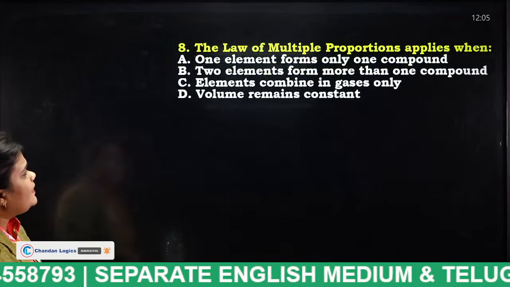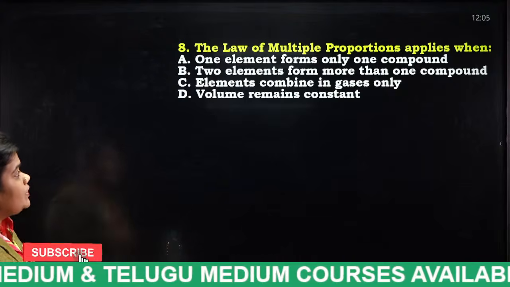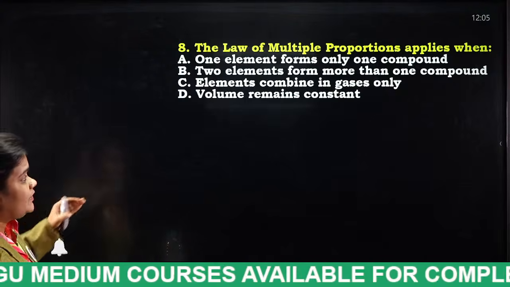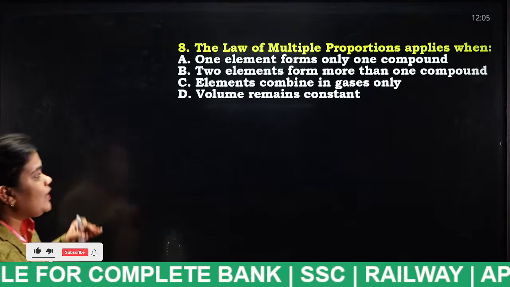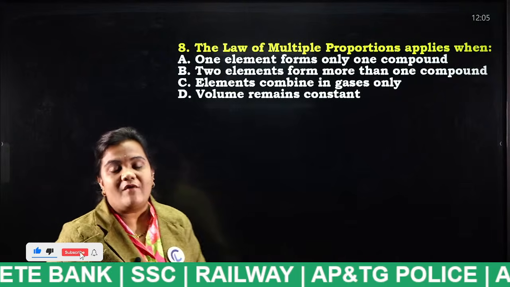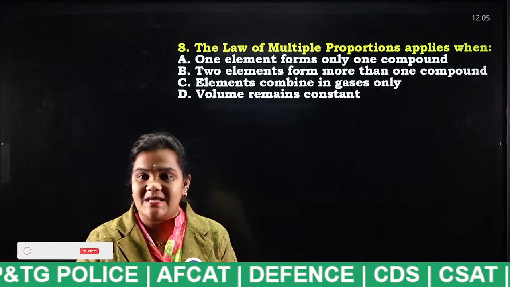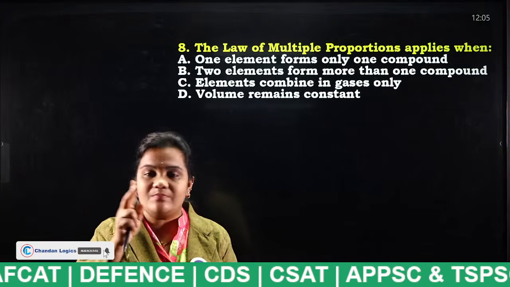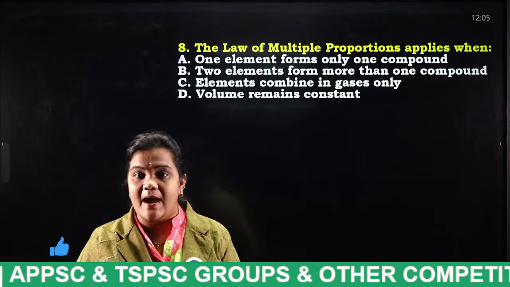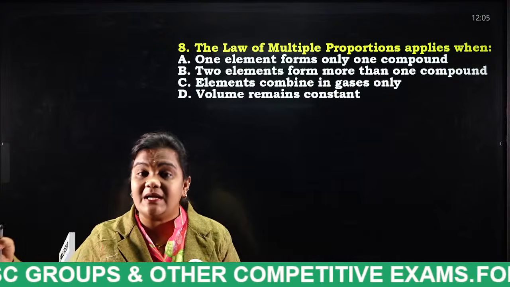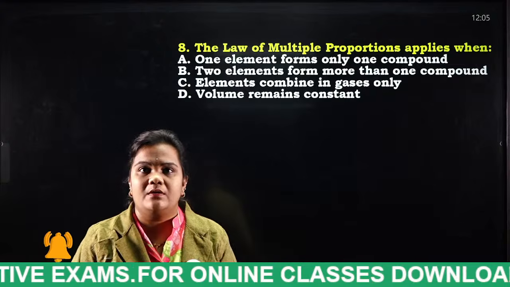The law of multiple proportions applies when one element forms only one compound, 2 different elements form more than one compound, elements combine in gases only, volume remains constant. So, I have already discussed, students, what do you mean by law of multiple proportion? For example, I am combining 2 different molecules. If I combine 2 different molecules and I am getting 2 different compounds, we'll say that process is the law of multiple proportion.